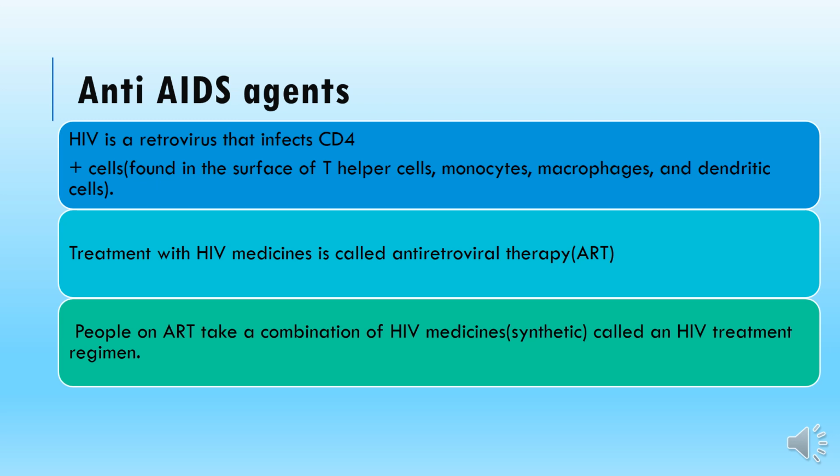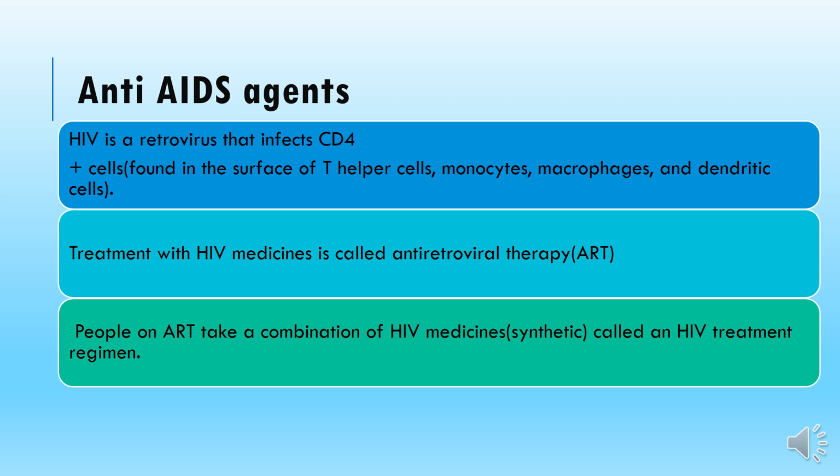According to the FDA and WHO, single therapy or monotherapy is prohibited. You have to use a combination of various anti-HIV agents for its treatment because it's a heavy infection type. That's why the treatment is called a regimen.